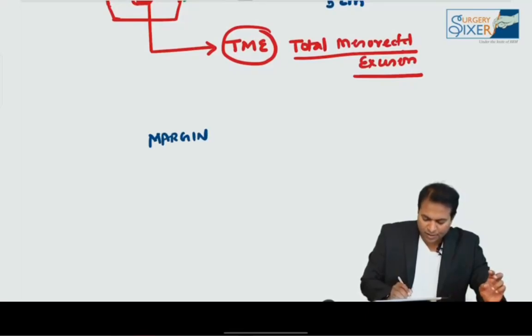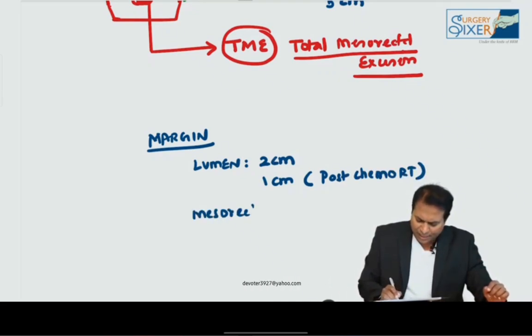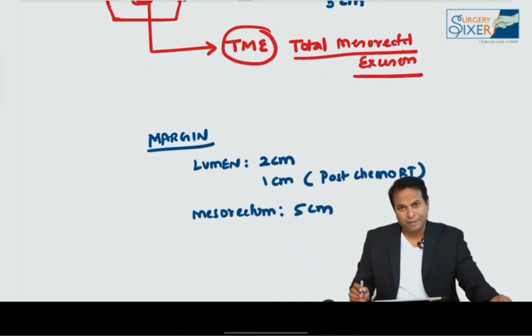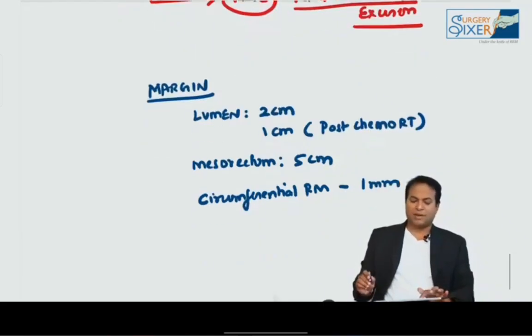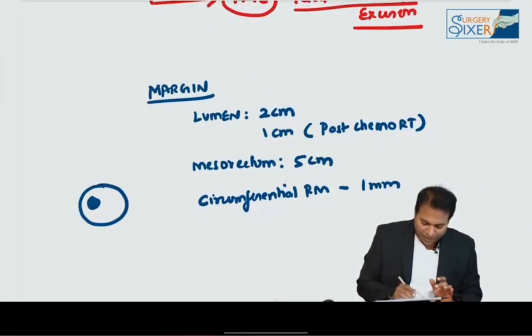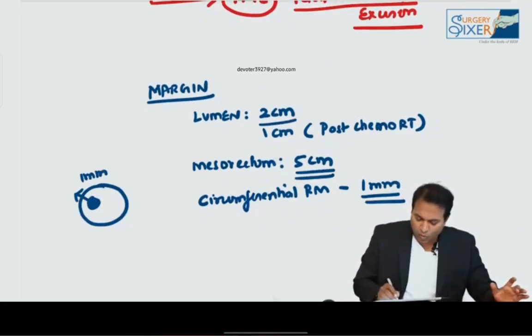So please remember the margins, what I'm telling now. Margin clearances. So distal margin for lumen is 2 centimeter for cancer rectum and 1 centimeter for post chemo RT patients. And mesorectum, how many centimeter clearance? Distal you must give is 5 centimeter. And circumferential resection margin is given 1 millimeter margin. So these are the margins given in books. So circumferential means if this is a tumor, the circumferential margin should be 1 millimeter for the clearance. So 1 millimeter circumferential resection margin, mesorectum 5, lumen 2 and 1.